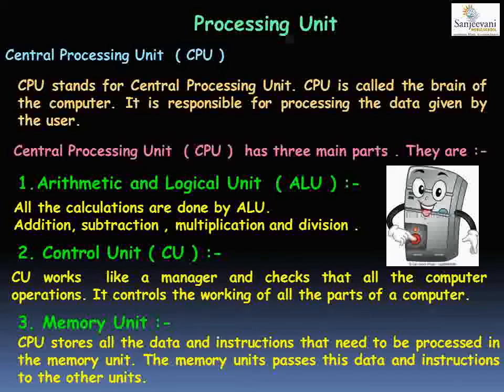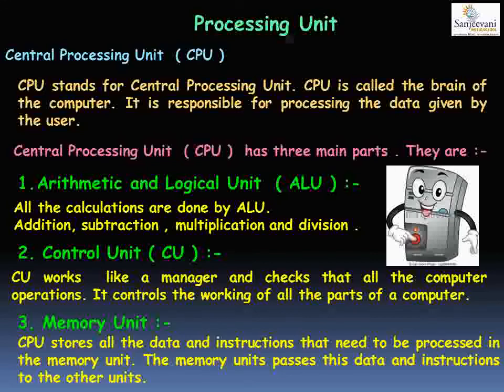The third main part of the central processing unit, that is your CPU, is the memory unit. What is the work of the memory? It stores all the data and the instructions that need to be processed. It takes all the data and instructions from the user and stores them in the memory unit, and from the memory unit they are passed to the different parts of the computer, such as the arithmetic and logic unit and the control unit.